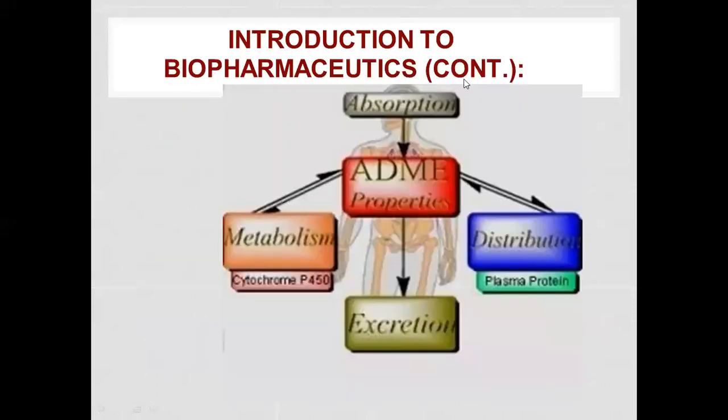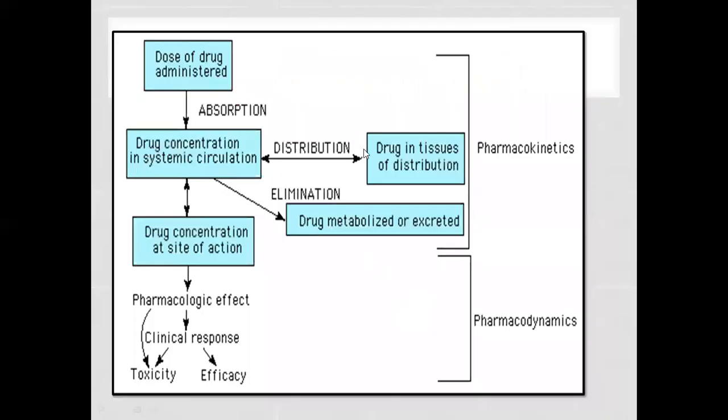What we have discussed till now is absorption, then distribution, metabolism, and excretion. Here we can see pharmacokinetics, which involves absorption, distribution, and elimination. Pharmacodynamics is what the drug does to the body, and pharmacokinetics is what the body does to the drug.